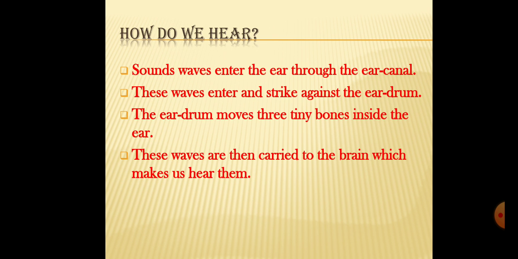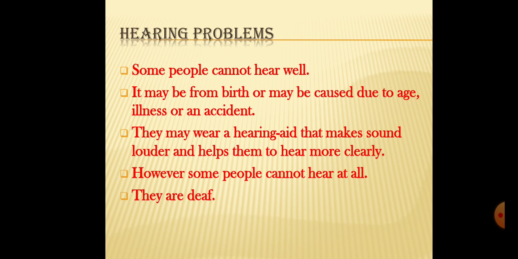How do we hear? Sound waves enter the ear through the ear canal. These waves strike against the eardrum. The eardrum moves three tiny bones inside the ear. These waves are then carried to the brain, which makes us hear them.